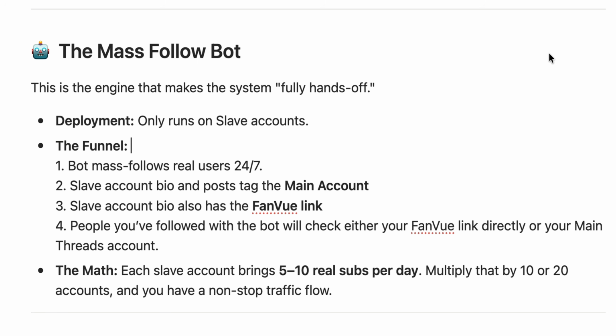Next, the mass follow bot. This is the engine that makes the system fully hands-off. We only run this bot on the slave accounts. The bot mass follows real users 24/7.